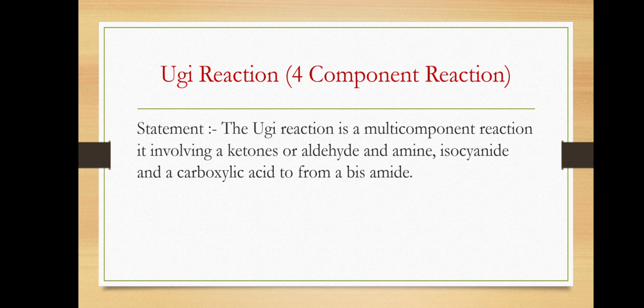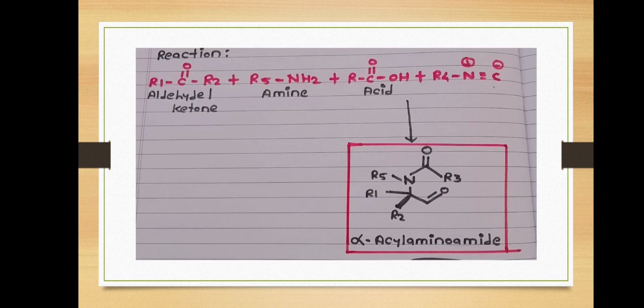The ketone or aldehyde plus amine plus carboxylic acid and isocyanide react to give an alpha acylaminoamide, that is also called a bisamide. See the reaction: aldehyde or ketone plus amine plus acid and isocyanide. They react in the presence of any organic solvent and give alpha acylaminoamide, also called a bisamide.